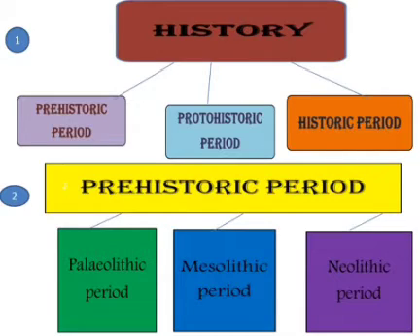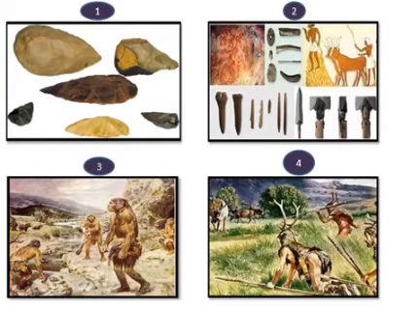And in the last session, we learned about prehistoric period. So there are 3 different stages in prehistoric period. So they are Paleolithic age, Mesolithic age and Neolithic age. Children, here are 4 pictures given. So you have to identify the age, whether it is Paleolithic age or Mesolithic age. So let us move with the first picture.